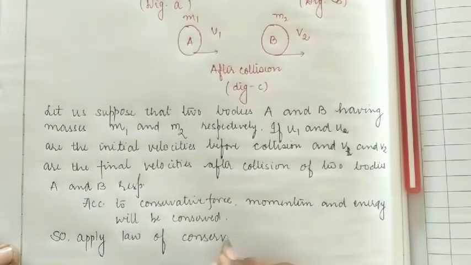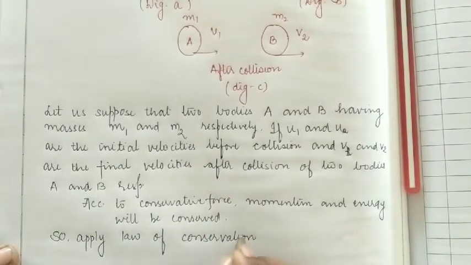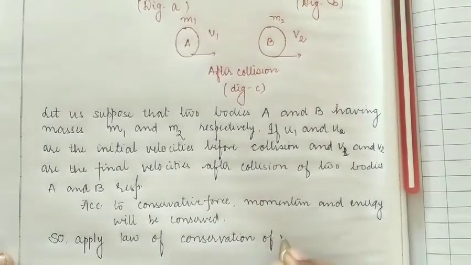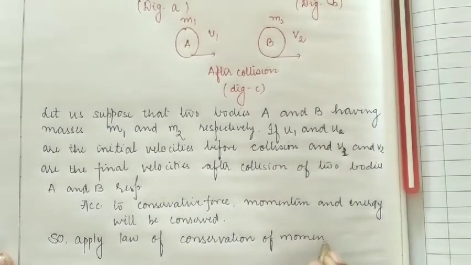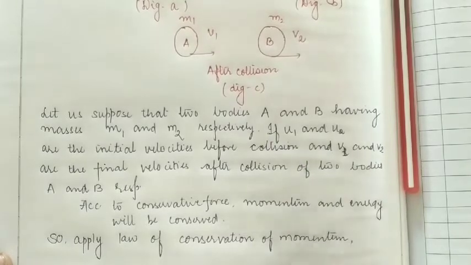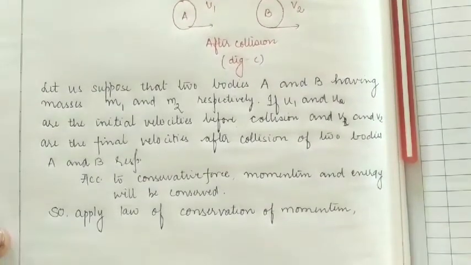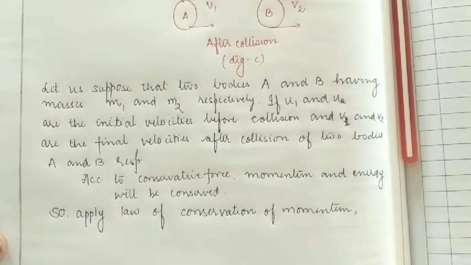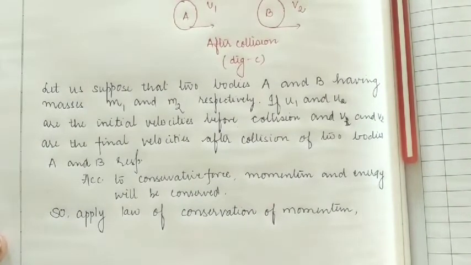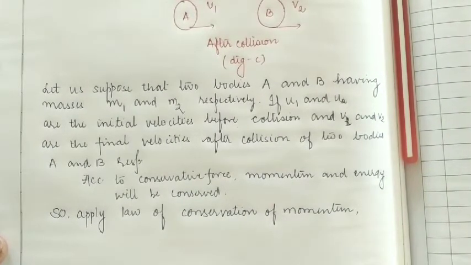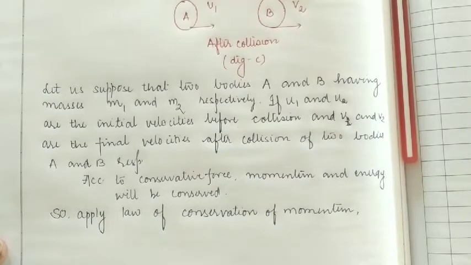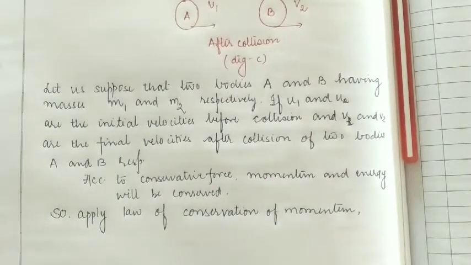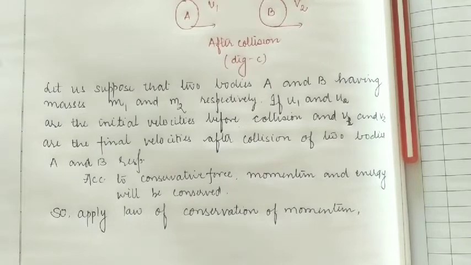What do you mean by the law of conservation of momentum? The law of conservation of momentum states that momentum before collision and momentum after collision remain unchanged, or we can also state that the momentum of the two bodies is conserved before and after the collision. Means there will be no change in the momentum before and after the collision.